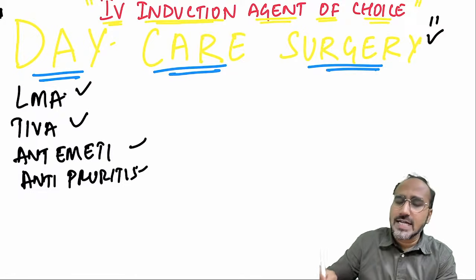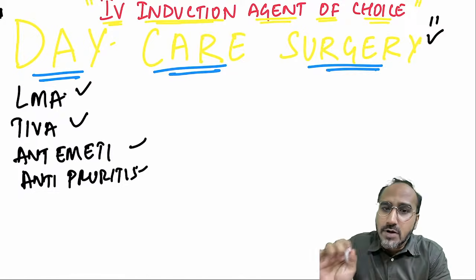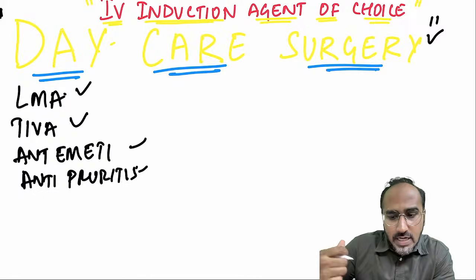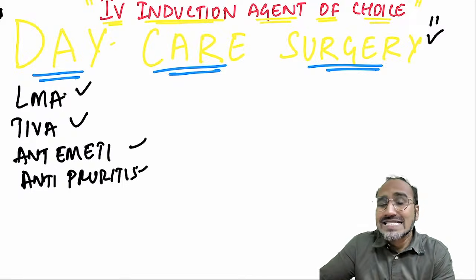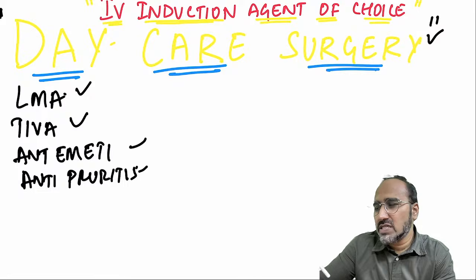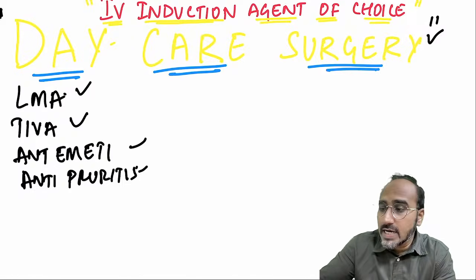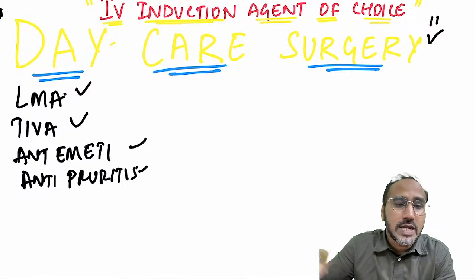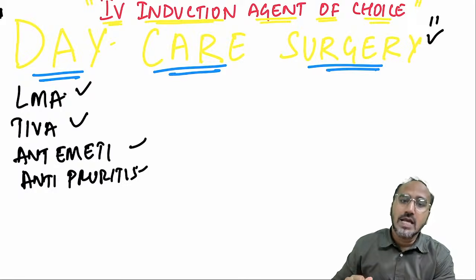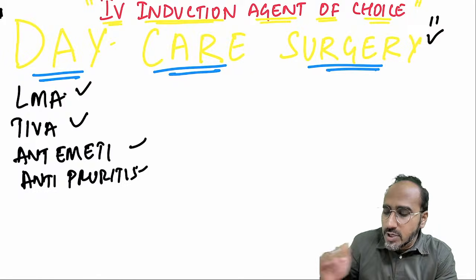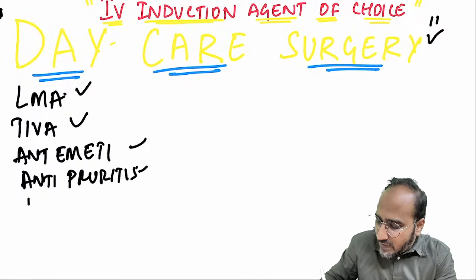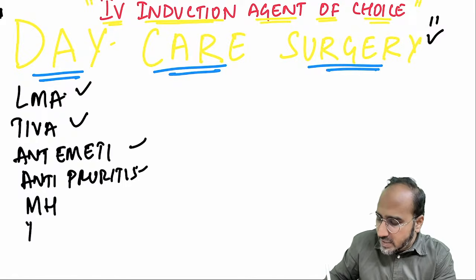Okay? Now again he'll tell, doctor, I have read somewhere that some of the IV induction agents that you will use can cause liver disorder, or can cause a condition called malignant hyperthermia. Okay? Or can lead to acute intermittent porphyria. You tell him, I will give you an IV induction agent for your daycare surgery which is free from the side effect of malignant hyperthermia.